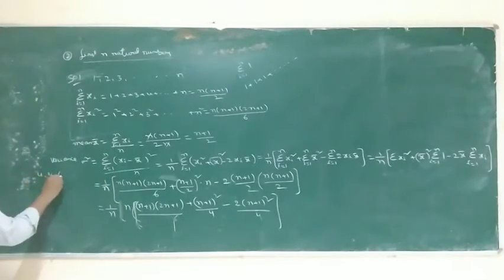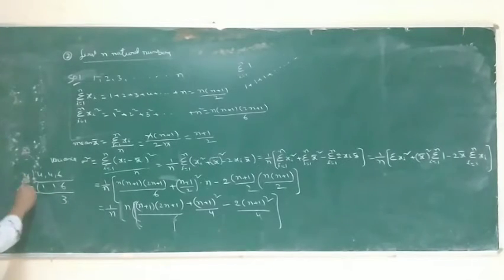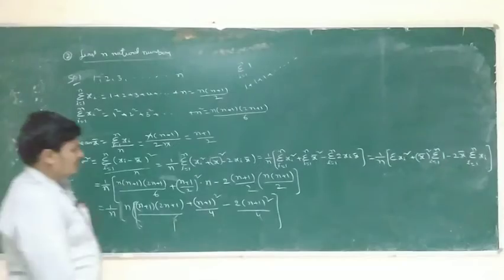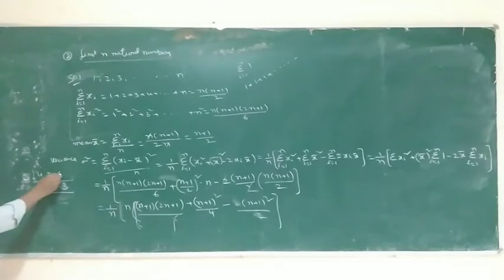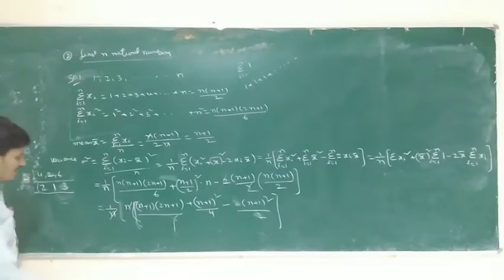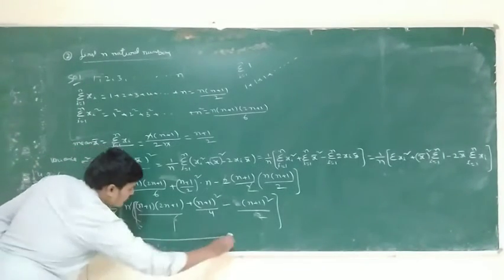So 4, 6 LCM. What is LCM? 6, 4, 2 LCM: 2 2s, 2 1s, 2 3s, that is 12. So totally LCM is 12.